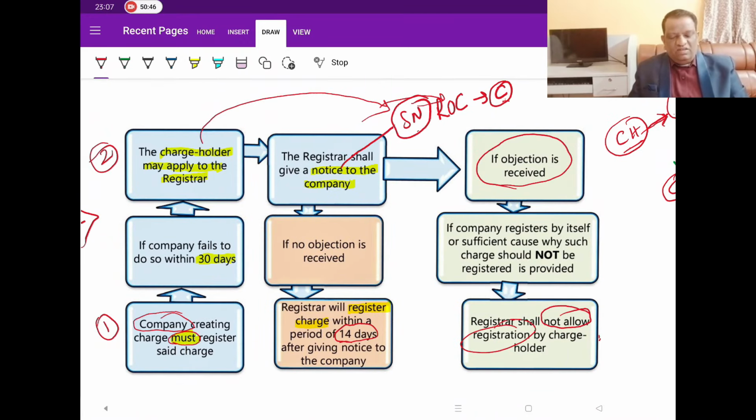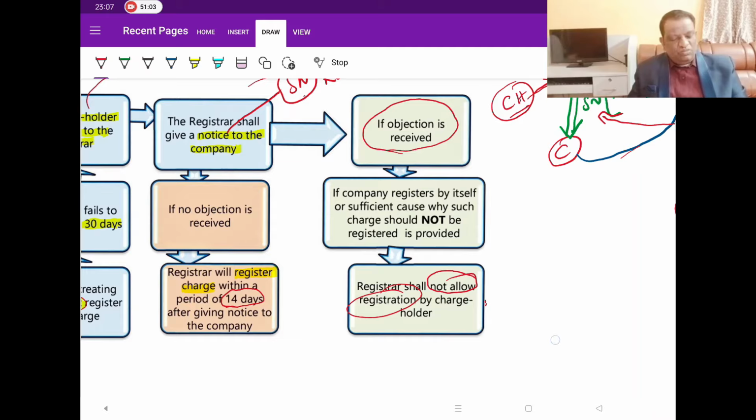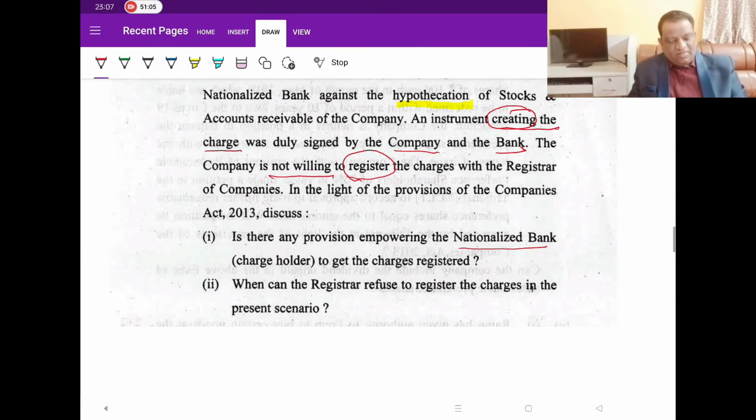But the only thing is, whenever he submits the same forms, CHG1 or CHG9, to the ROC, before registering, the ROC will issue one show cause notice. If the company responds and the ROC is convinced, he will not go ahead with the registration. Otherwise, he will register the charge and issue the same CHG2 to each of these parties. So, coming back to this, are there any provisions allowing this charge holder to get the charge registered? Yes, he can do it, and then you describe that process.